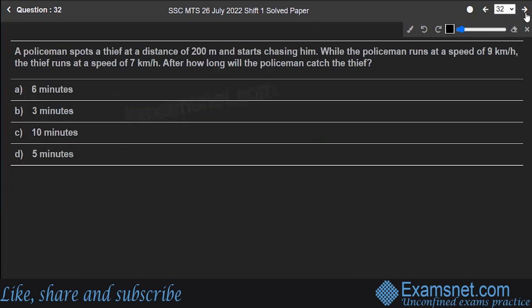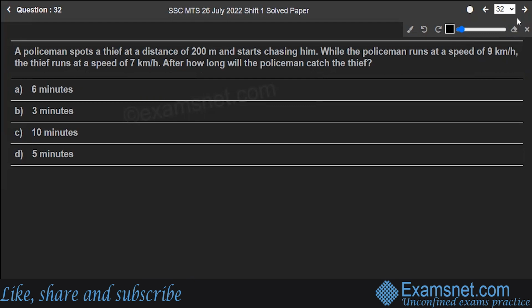Hope you are clear. Next is question number 32. A policeman spots a thief at a distance of 200 meters and starts chasing him. While the policeman runs at the speed of 9 km per hour and the thief runs at the speed of 7 kilometers per hour, for how long will the policeman catch the thief? So this type of question, twisted in either way, I have seen in multiple SSC entrance exam question papers. So it's a good question. Please pay attention to the question carefully.